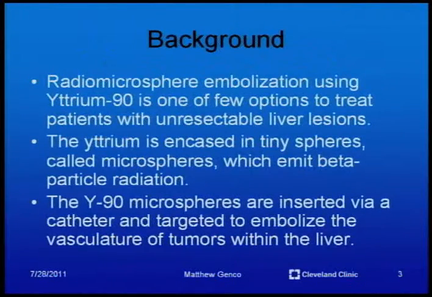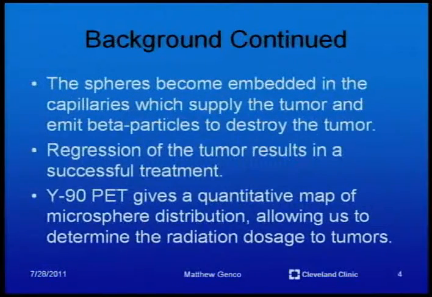The background of my project: radiomicrosphere embolization using yttrium-90 is one of few options to treat patients with unresectable liver lesions. The yttrium is encased in tiny spheres, called microspheres, which emit beta particle radiation. The Y90 microspheres are inserted via catheter and targeted to embolize the vasculature of tumors within the liver. The spheres become embedded in the capillaries, which supply the tumor, and emit beta particles to destroy the tumor. Regression of the tumor results in a successful treatment. Y90 PET gives a quantitative map of microsphere distribution, allowing us to determine the radiation dosage to tumors.